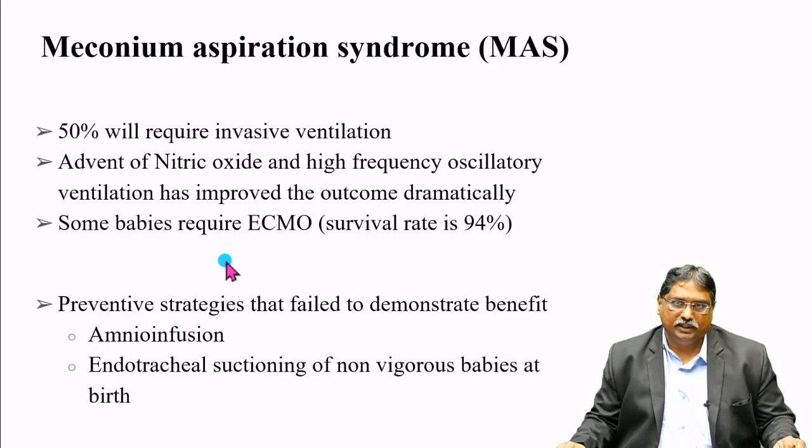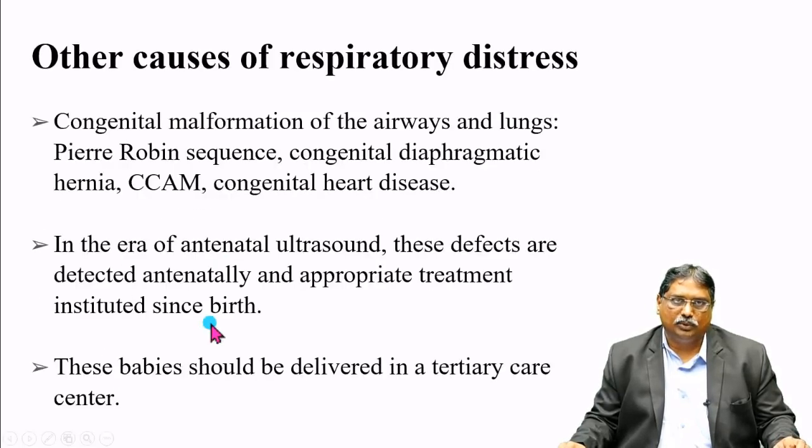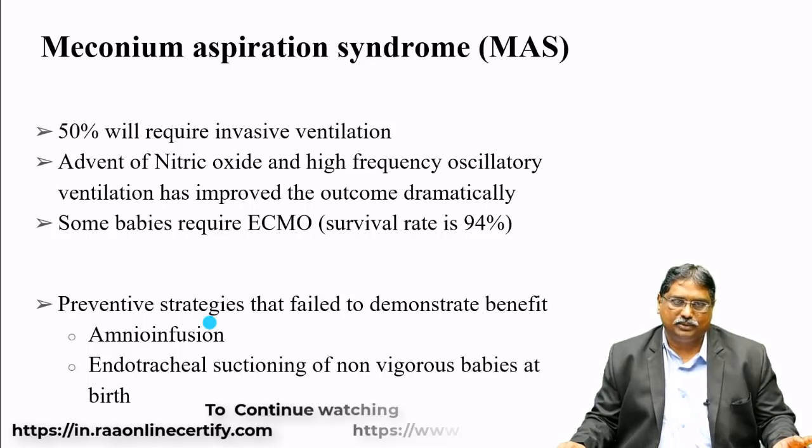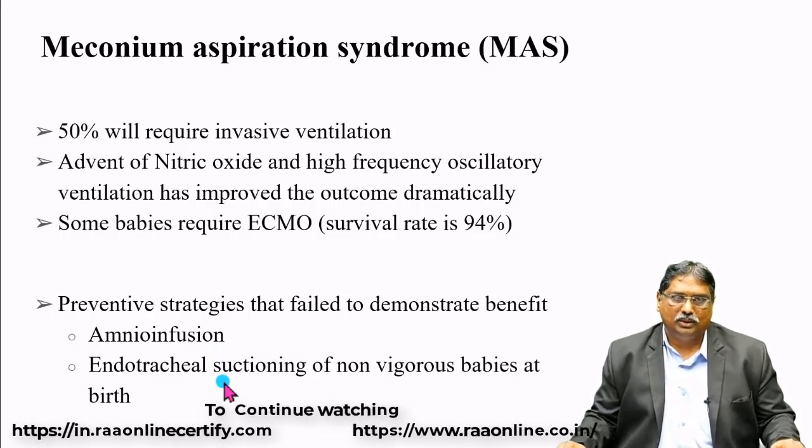Preventive strategies that failed to demonstrate benefit are amnioinfusion, and previously, at the time of delivery, the baby used to be intubated and intratracheal suctioning done for babies who did not breathe at birth. But now, as we go on, it is recognized that aspiration cannot be prevented after birth, because the baby will make attempts to breathe, or the baby would have aspirated meconium because of a gasping breath in utero due to hypoxemia.